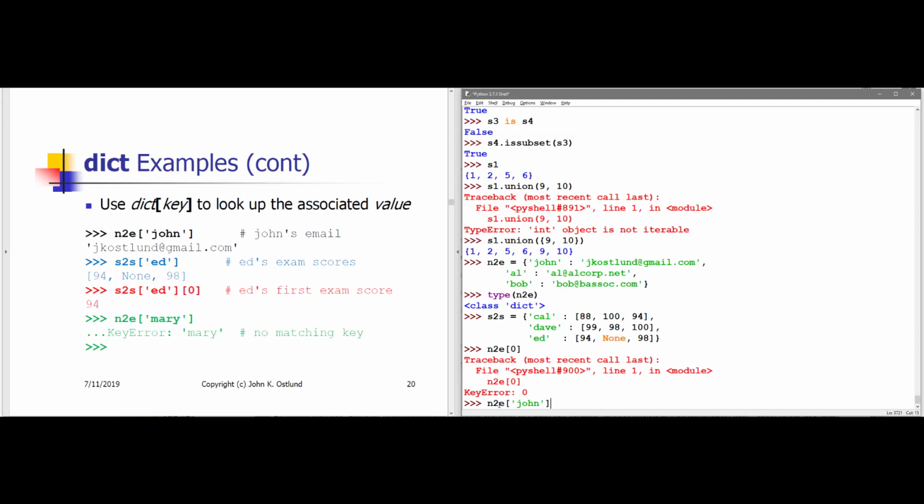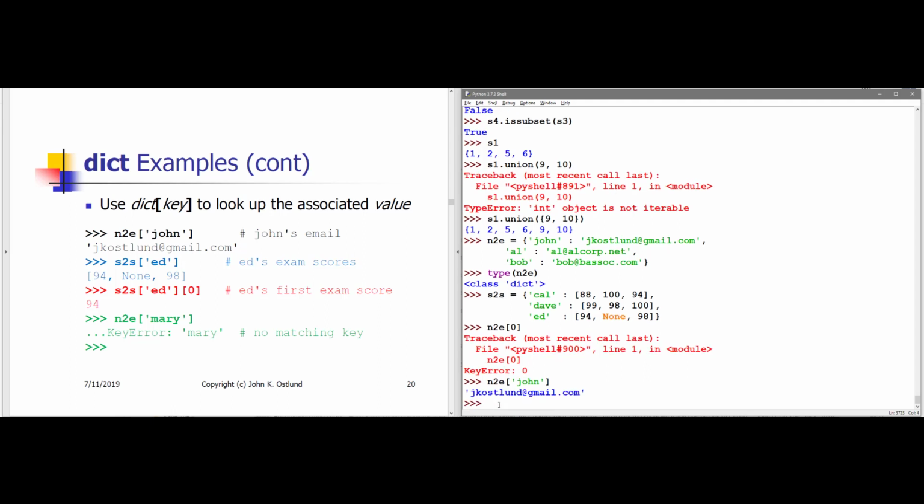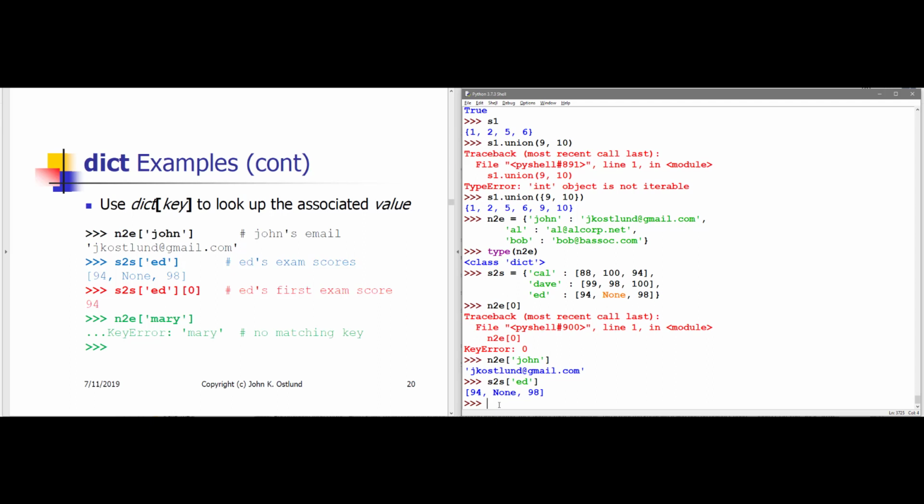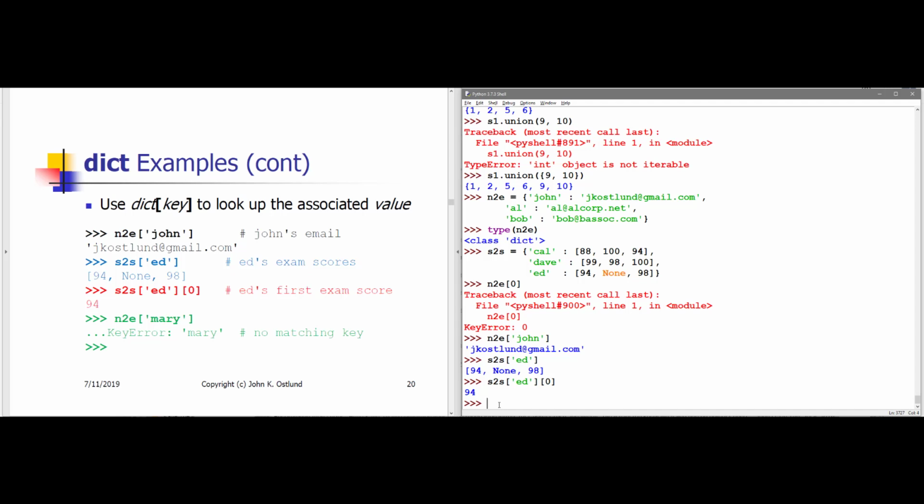So if I look up the value associated with the key John, I see jkostlund@gmail. S to S, student to score of Ed, shows me Ed's 3 scores. And because that's a list, I can also do indexing on that list. So I can look up the list of scores associated with Ed, and in that list, I can use the index sub 0 to look at the first item in that list. So Ed's first quiz score was 94.